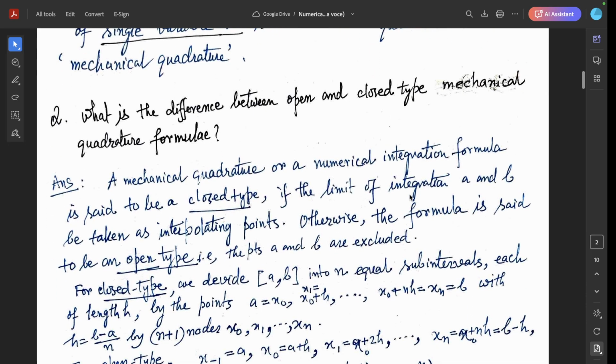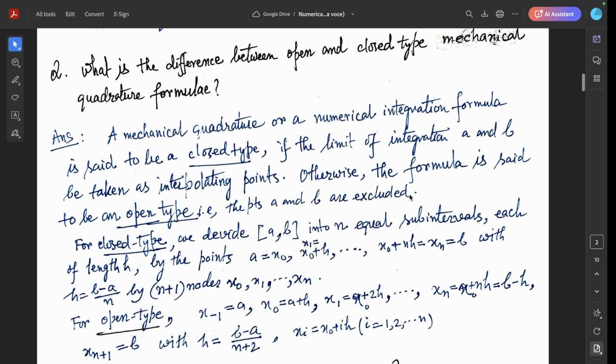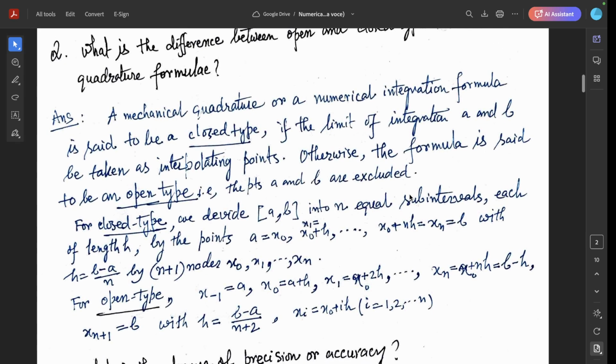Next question, what is the difference between open and closed type mechanical quadrature formula? A mechanical quadrature or numerical integration formula is said to be closed type if the limits of integration a and b are taken as interpolating points. Otherwise, the formula is said to be open type, that is, the points a and b are excluded.